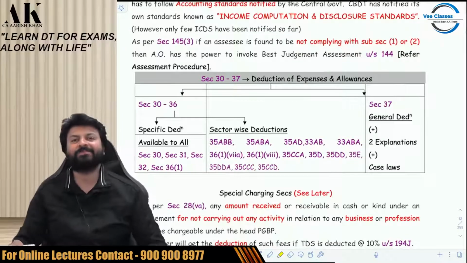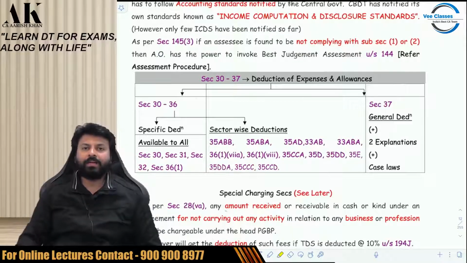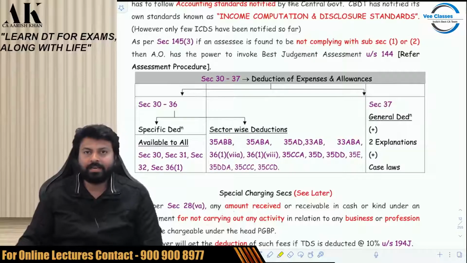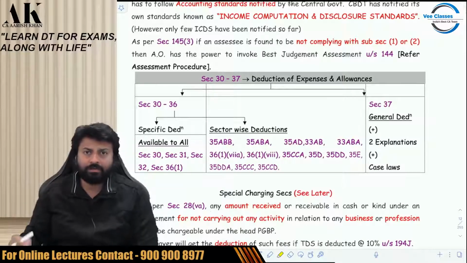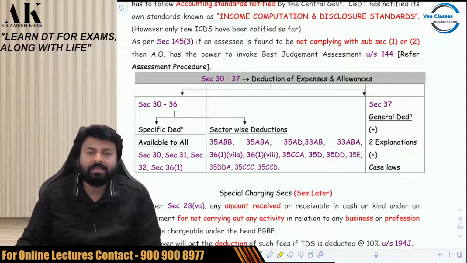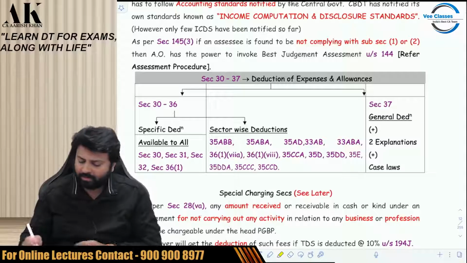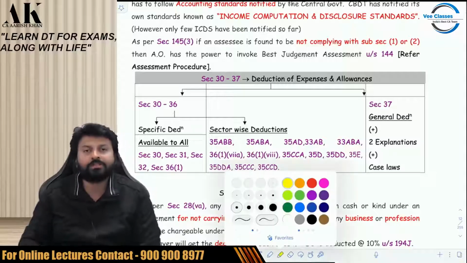Which task? The bigger task, that is deductions and then disallowances. So first we'll be doing deductions in the next few lectures, including today's lecture. And then we'll be doing disallowances in the further lectures. So today we are going to talk about deduction first.